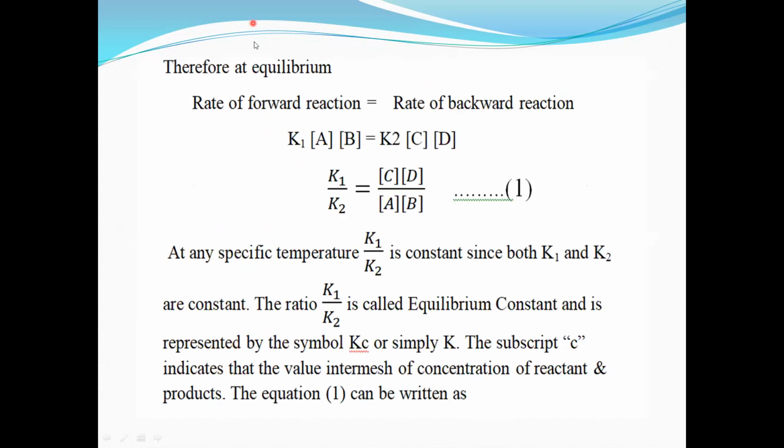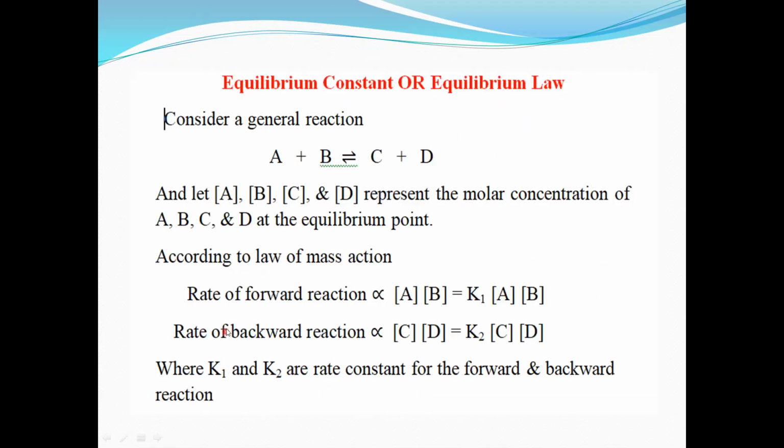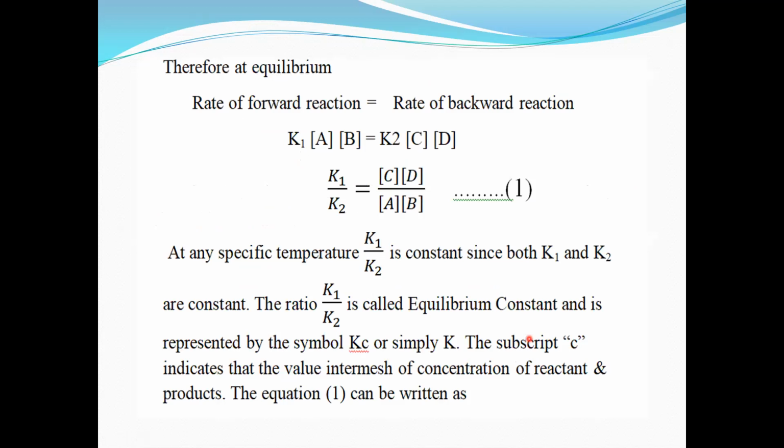So therefore, at equilibrium, what will happen? Rate of forward reaction is equal to rate of backward reaction. Here we have calculated the rate of forward reaction: K1 into concentration of A into concentration of B. This is the rate of forward reaction. And the rate of backward reaction is K2 into concentration of C into concentration of D. This is the rate of backward reaction.